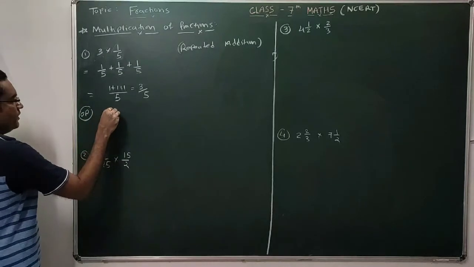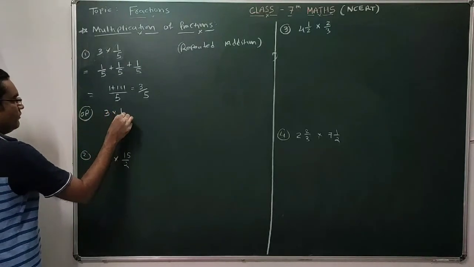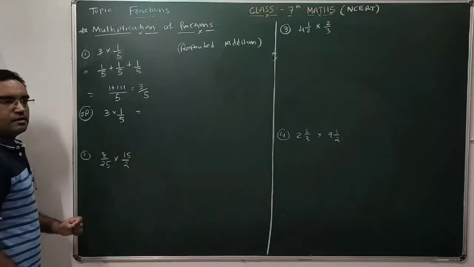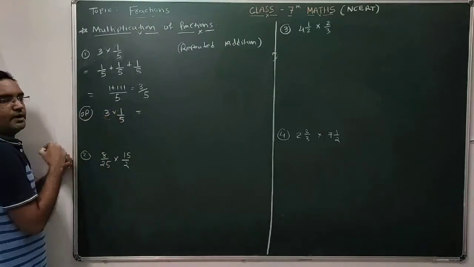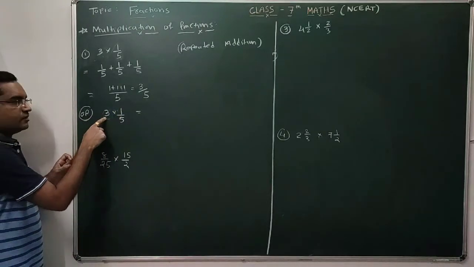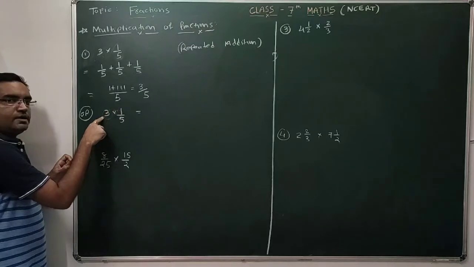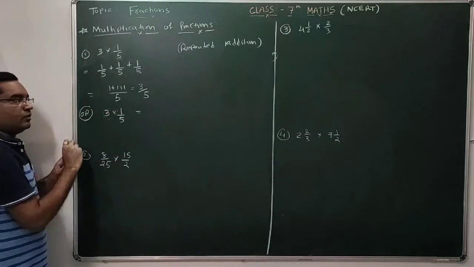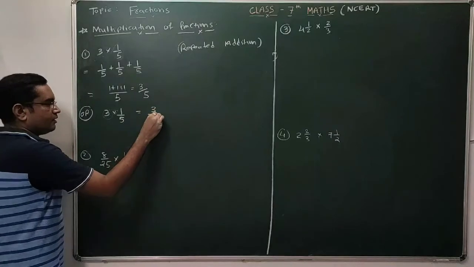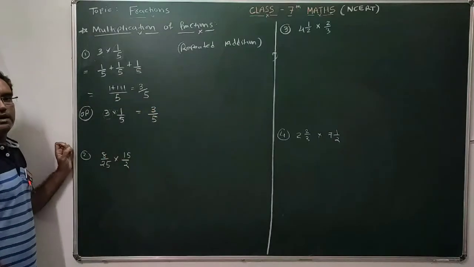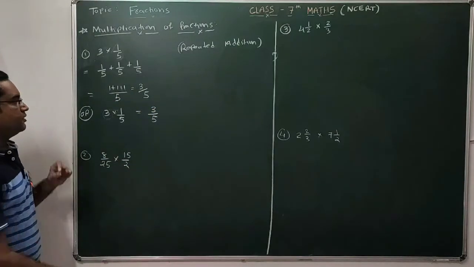Or this can be simply said as: multiplication of any fraction with an integer is nothing but multiplication of that integer with the numerator. You multiply the integer with the numerator of the fraction only. So 3 ones are 3, denominator as it is. So it's 3 by 5. Clear?